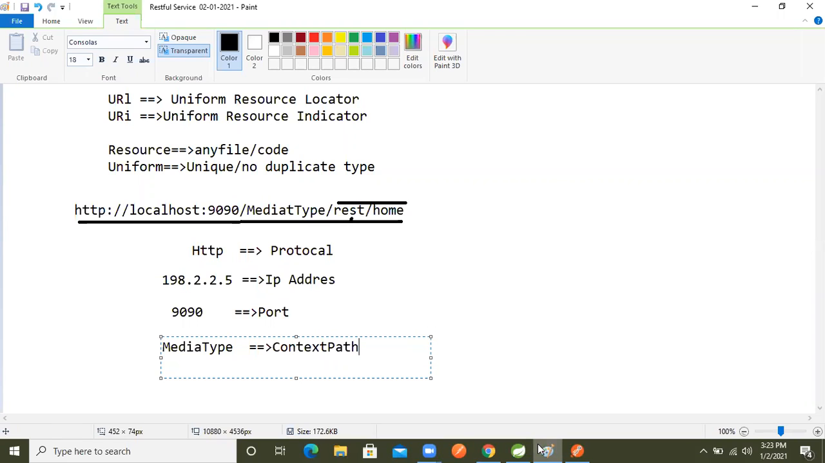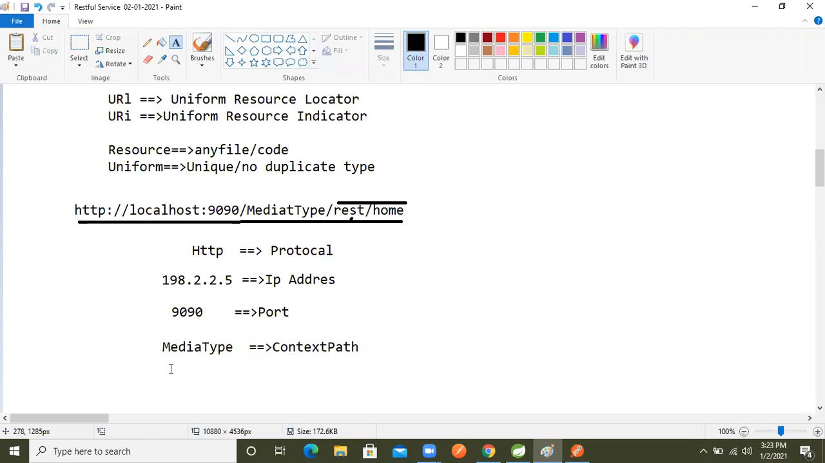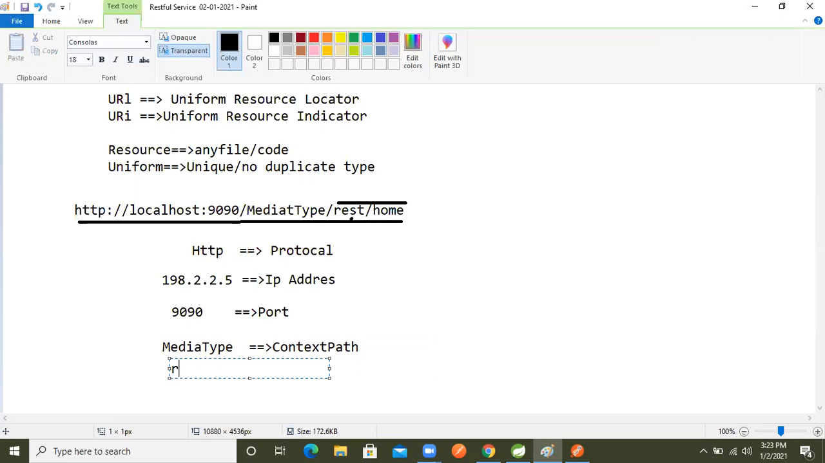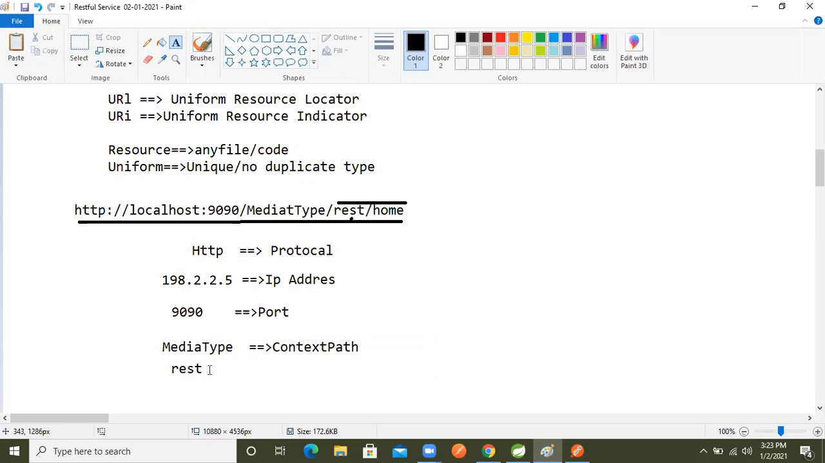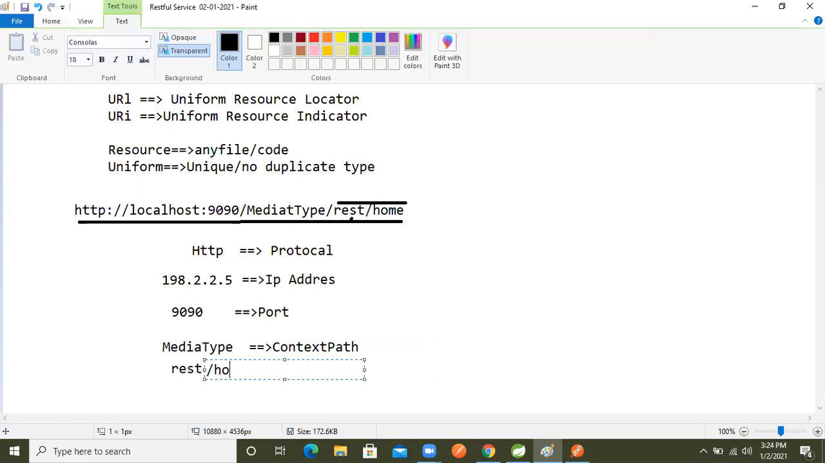Okay. So now context path, and after then, to access the resource, rest/home is there, right? Rest/home means rest is there, and in that rest/home, directly totally I'm writing that. So that is called the resource path. Resource path, right?